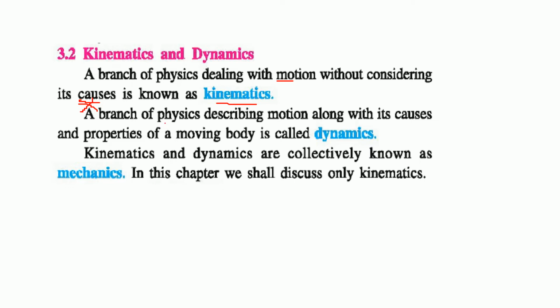But that branch of science which describes the motion of something moving, along with it the causes are also investigated, the properties and causes of a moving body, is known as dynamics. Kinematics and dynamics are combined, and collectively they are known as mechanics. So in this chapter we'll discuss only kinematics.